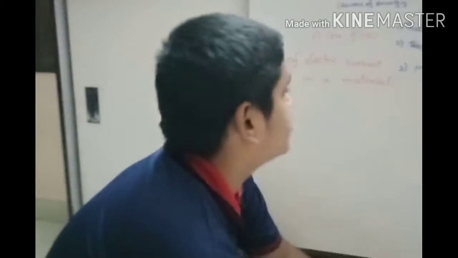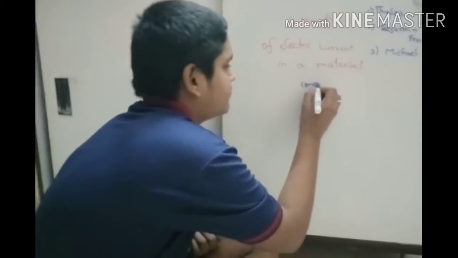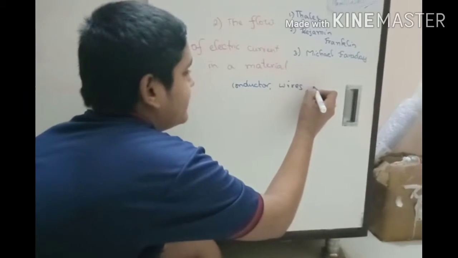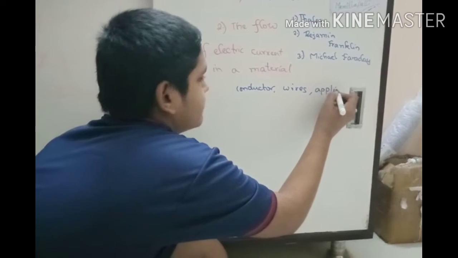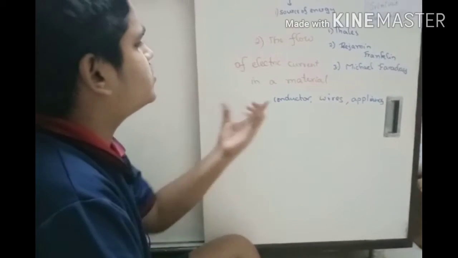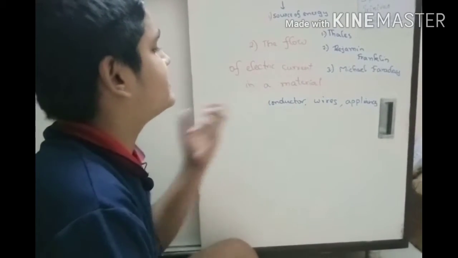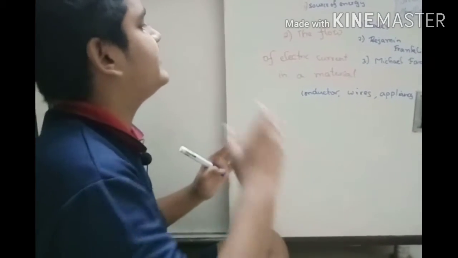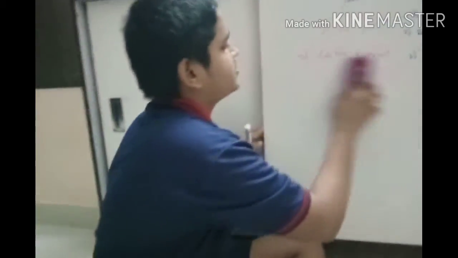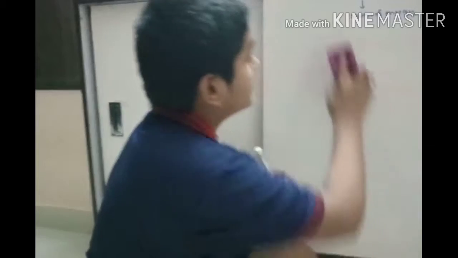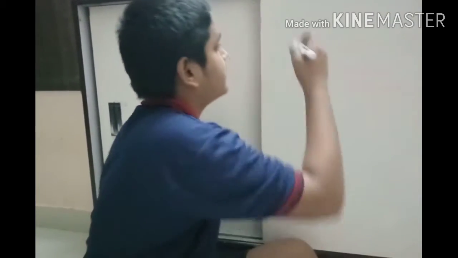Electricity. The material may be a conductor or wires, or maybe any appliances, etc. Right? Now, you know that electric current is one of the terms. What is electric current? Today's topic deals only with the electric current. In our textbook, that is our first topic, electric current.